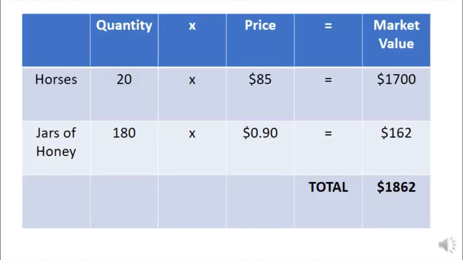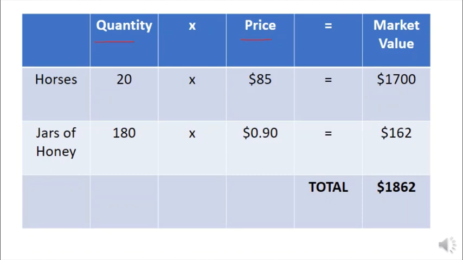So what do we produce at Sweetbriar? Well, we raise horses, and we produce honey, jars of honey. Market value in this context is just price times quantity. Why do we use the final price to calculate market value?